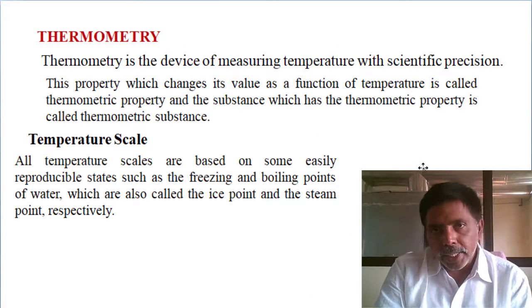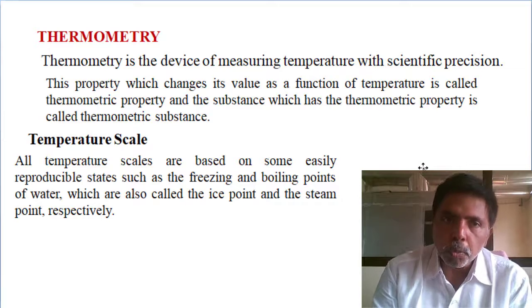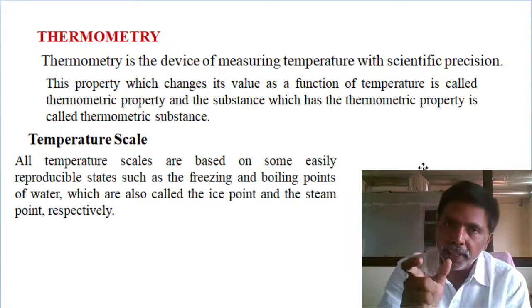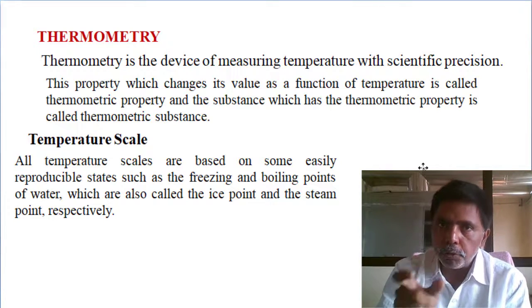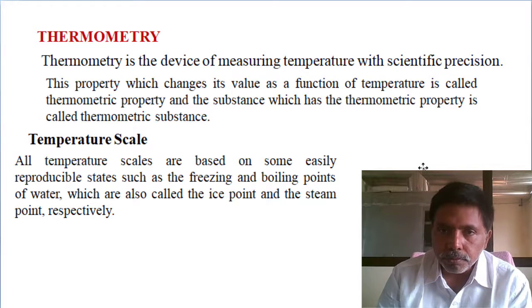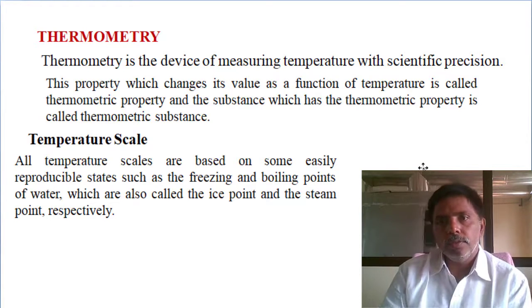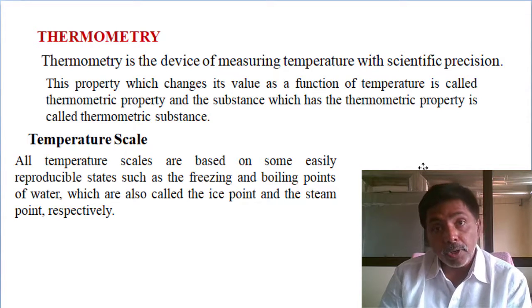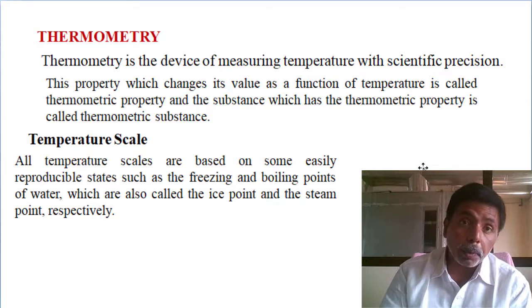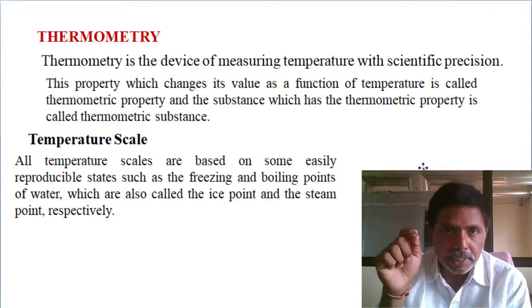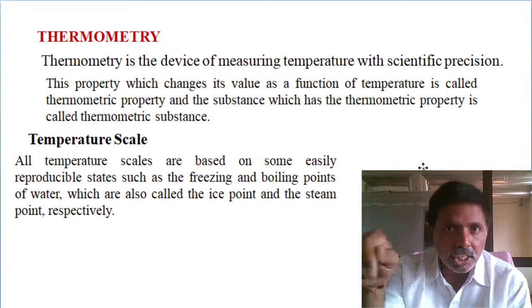Then thermometry, one word we introduce. Thermometry means the instrument, the device which is used for measurement of temperature with scientific precision. Thermometric property means whatever property is changing as a function of temperature.